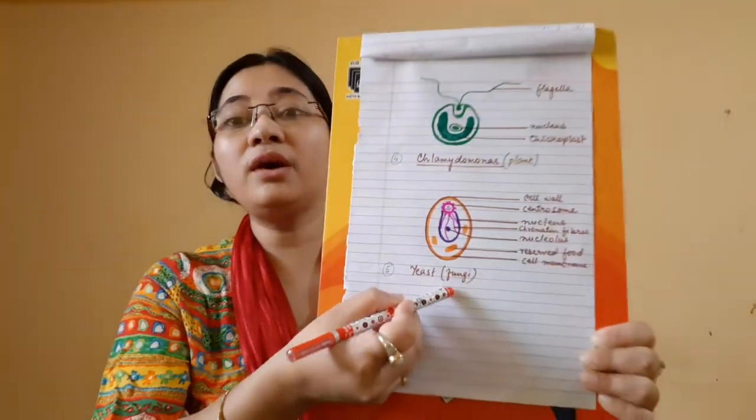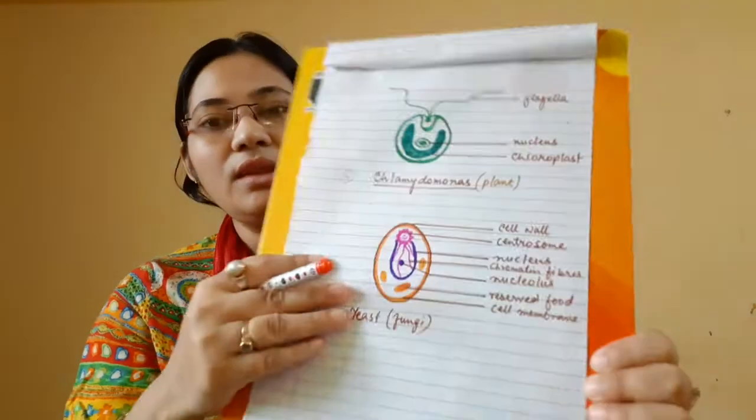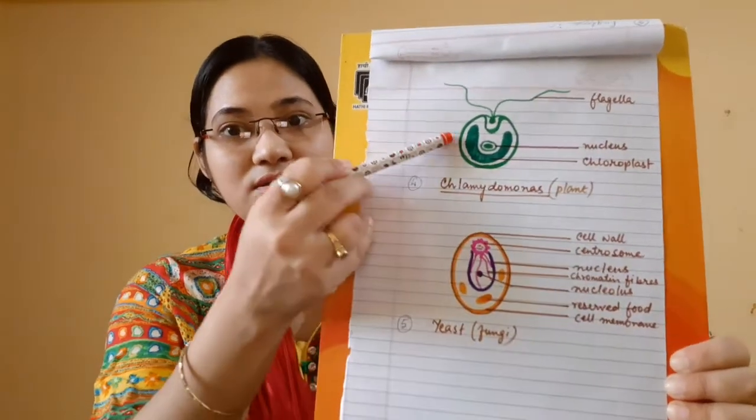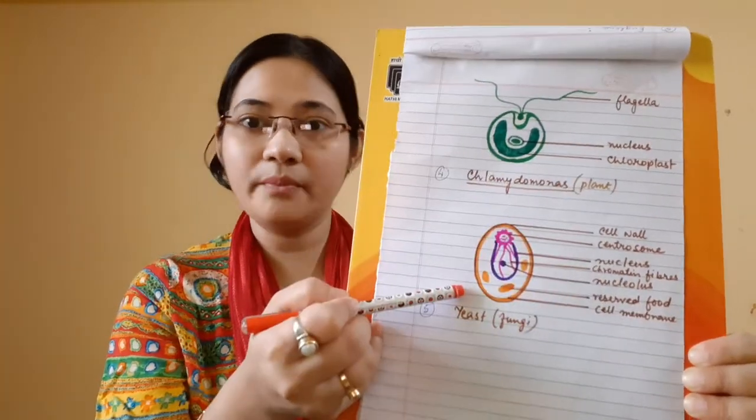Because it is a fungus. So yeast is basically a fungus. That means in spite of having a cell wall, that cell wall is not made up of cellulose, but is made up of chitin, a carbohydrate called chitin. So yeast is an example of fungi, a saprophyte. Mind you, this is not autotrophic, but a saprophyte.